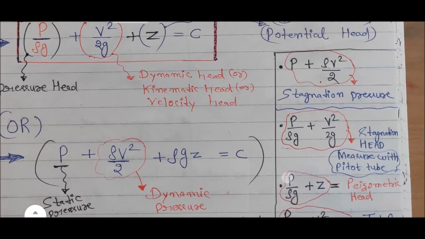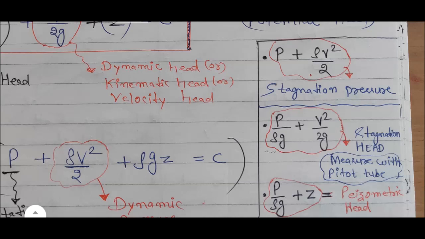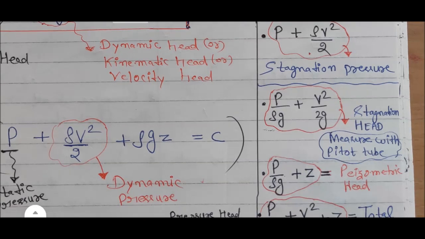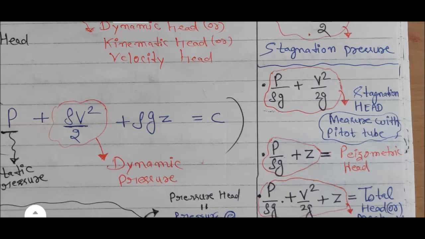Then you can see, P plus rho V squared/2, that is the summation of static and dynamic pressure, is known as stagnation pressure. And P/rho g plus V squared/2g, that is the summation of pressure head and kinematic or dynamic velocity head, is known as stagnation head, measured with a Pitot tube.